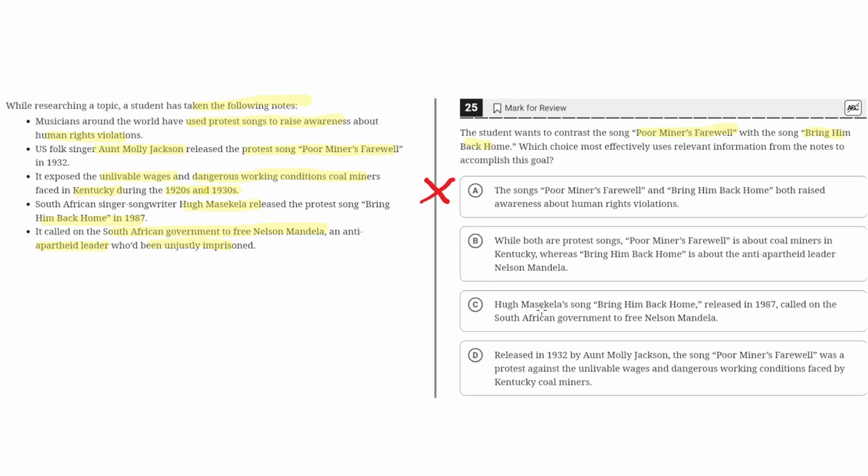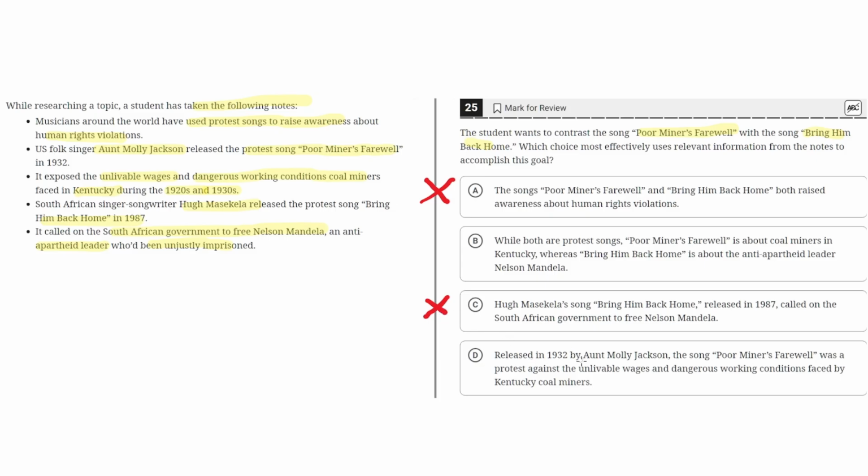C. Hugh Masekela's song Bring Him Back Home, released in 1987, called on the South African government to free Nelson Mandela. This answer choice is incorrect because it doesn't highlight a contrast between the two songs. It focuses singularly on the one song, Bring Him Back Home. It does not even mention the other song, so C can be eliminated.